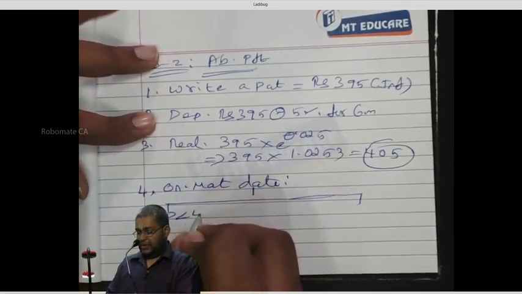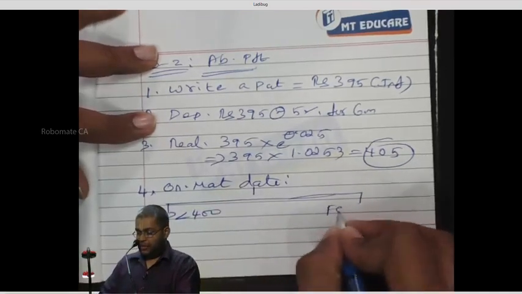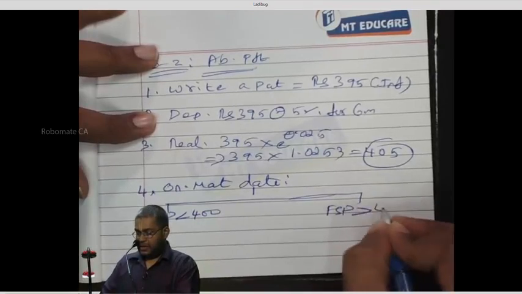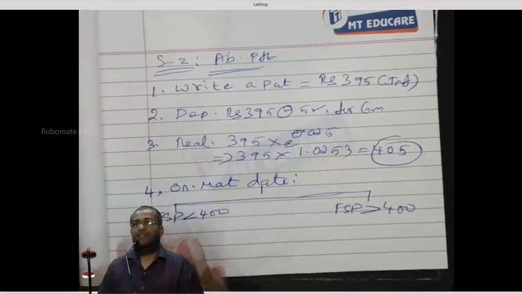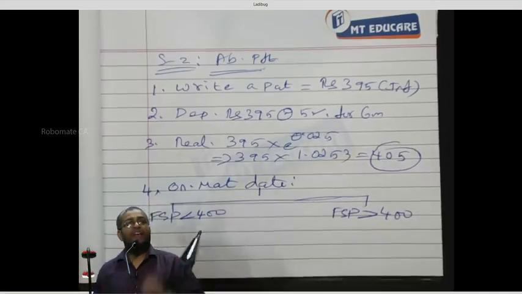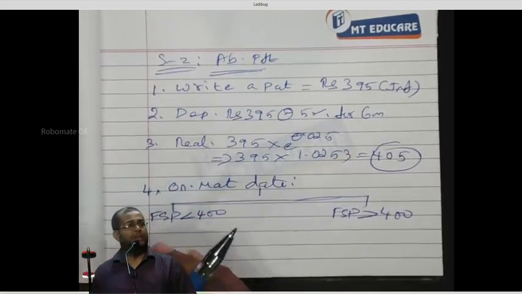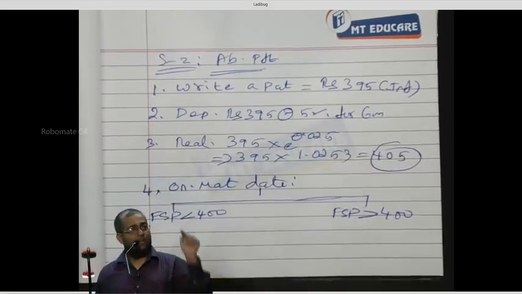FSP less than, what is the strike price? 400. FSP less than 400. The other case can be FSP greater than 400. Now, very simple. FSP less than 400. Will the other party exercise? He'll exercise and sell the share to me. How much do I pay? 400. That means I have to pay 400.